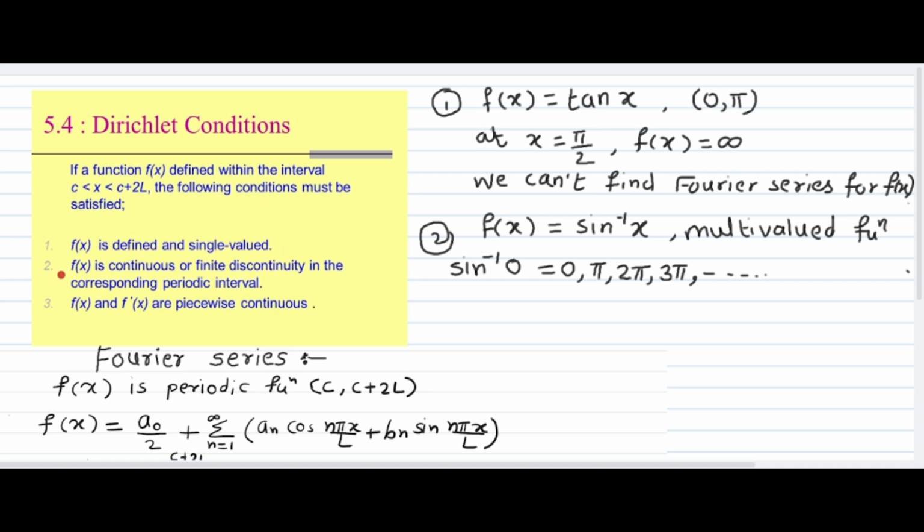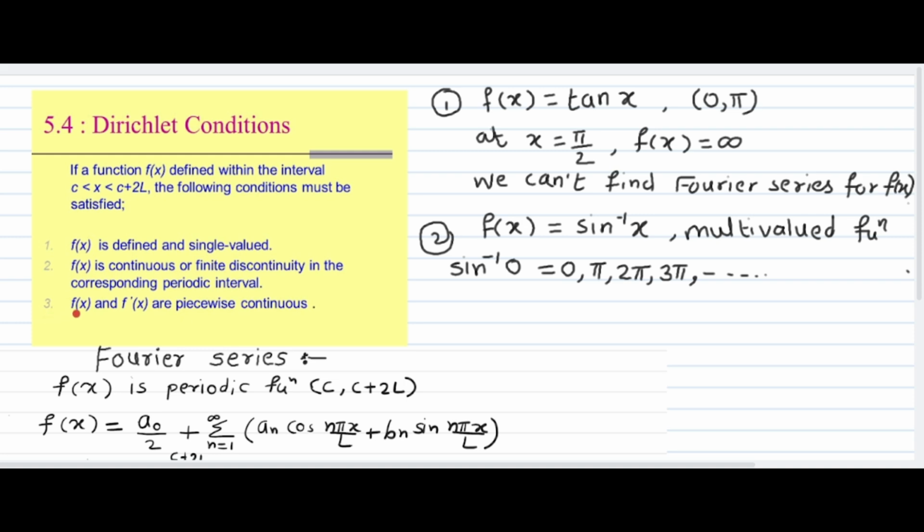The second condition is that the function should be continuous or have finite discontinuities in the corresponding periodic interval.